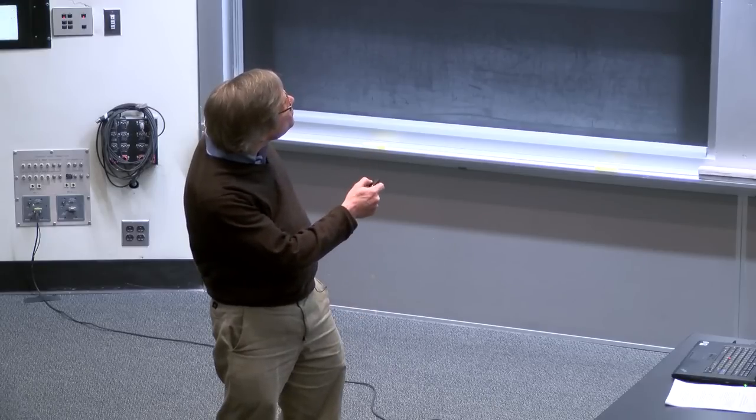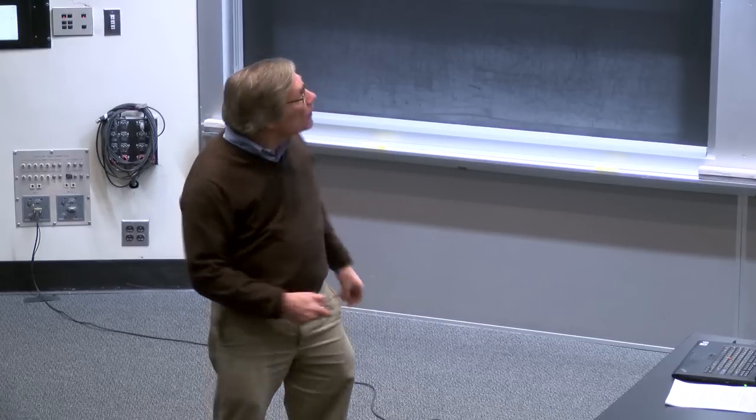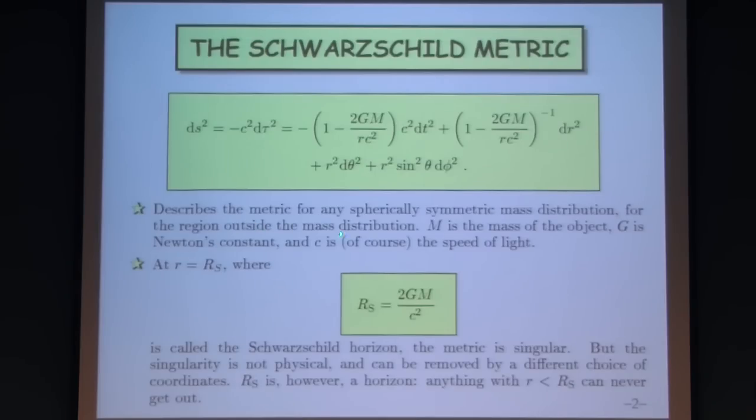We then introduced the Schwarzschild metric, which we did not derive, but we claimed it describes the metric for any spherically symmetric mass distribution as long as you're talking about the region outside where the masses are located. And here m is the total mass of the object, which is the only thing the metric really depends on. G is Newton's constant, and c is, of course, the speed of light.